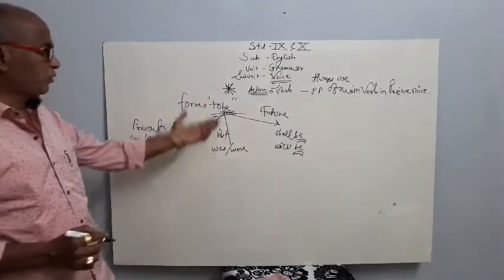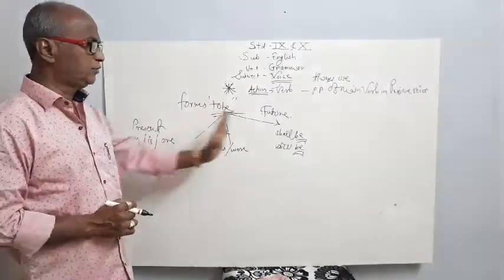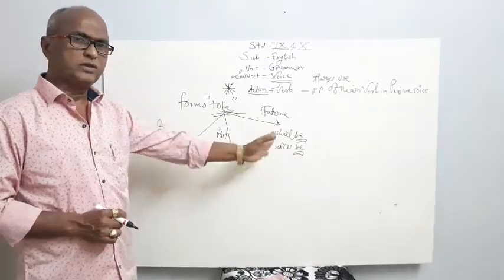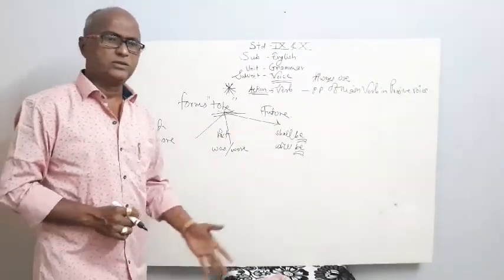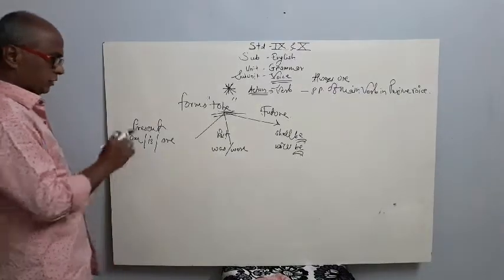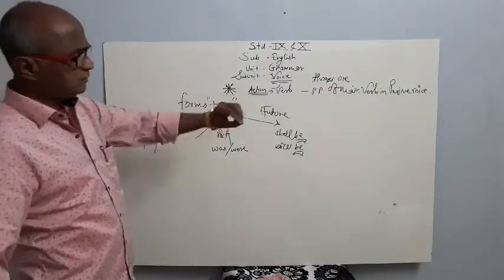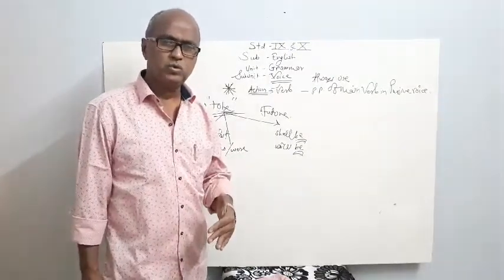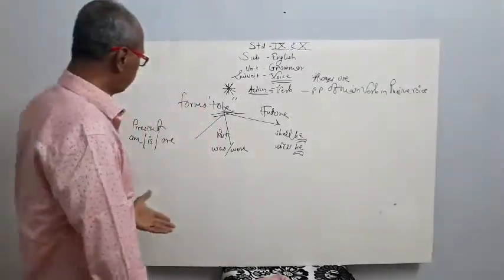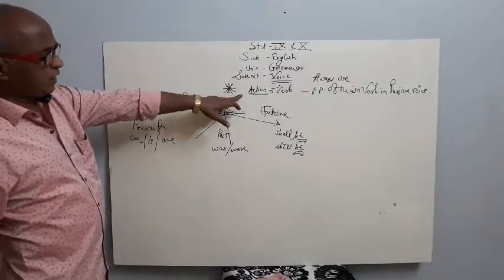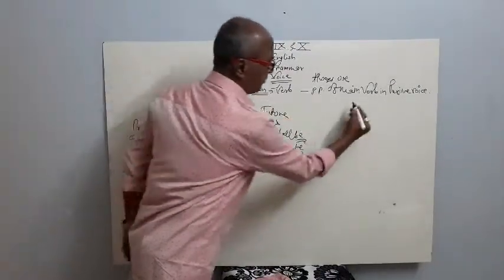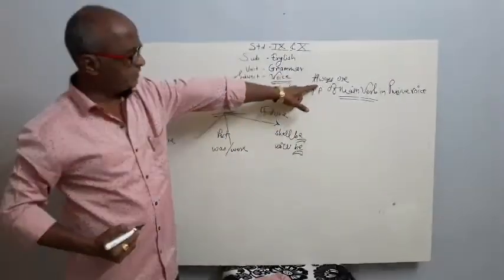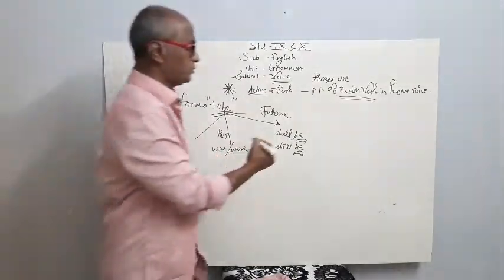I am going to explain the forms of to be only in all three tenses. Where to use, where not to use, we will continue with other videos of voice. But here, some things are very important to know basically while changing the given sentence from active voice to passive voice. So friends, first thing is about the main verb. And what is it? Always use the past participle.